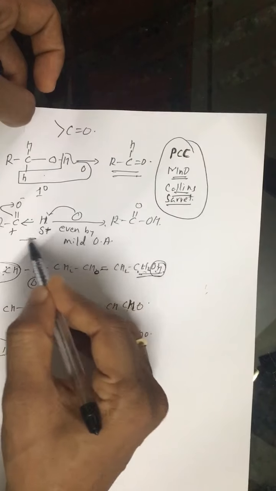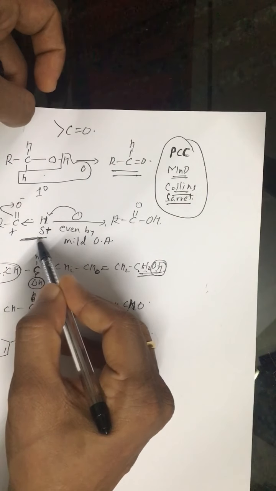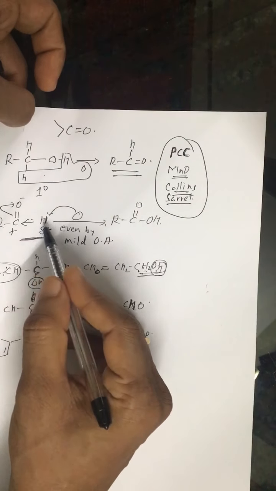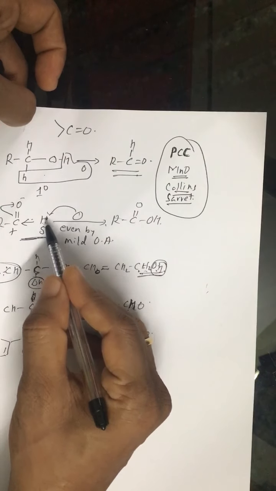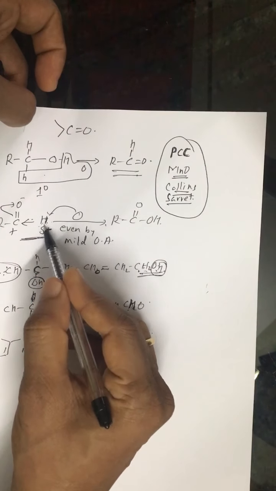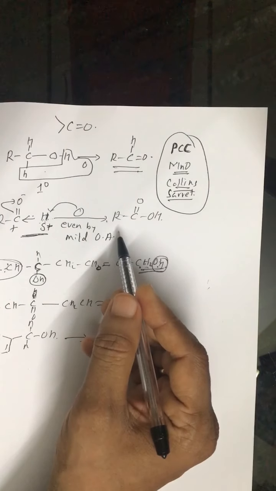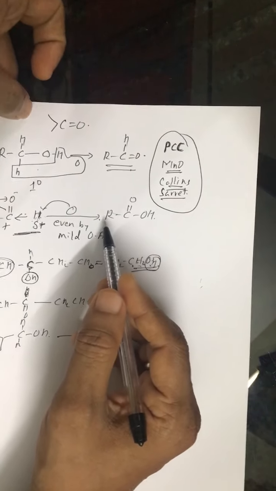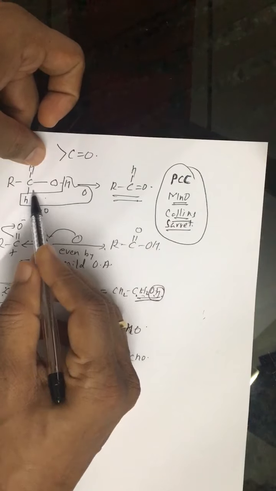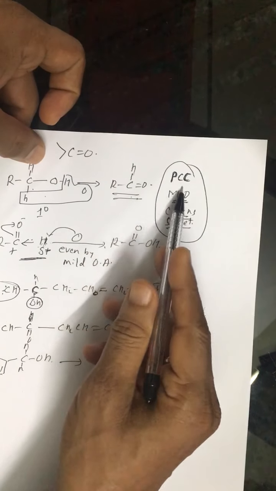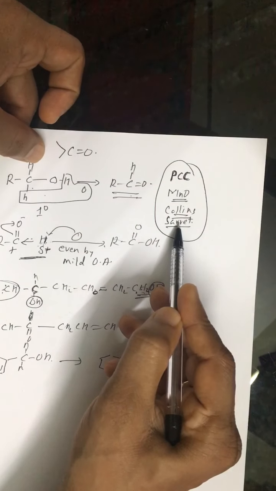The problem with the aldehydic group is that over the hydrogen of the CHO group we have a partial positive charge, so it is easily oxidized to acid even with mild oxidizing agents. So if you want to convert primary alcohol into aldehyde, you have to use these reagents.